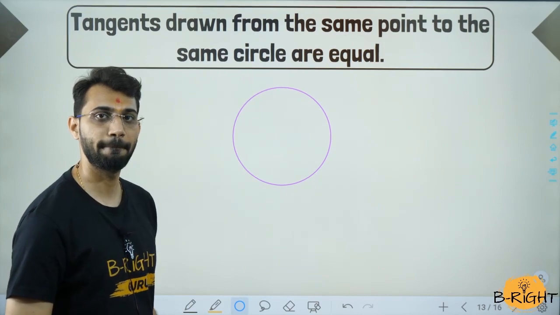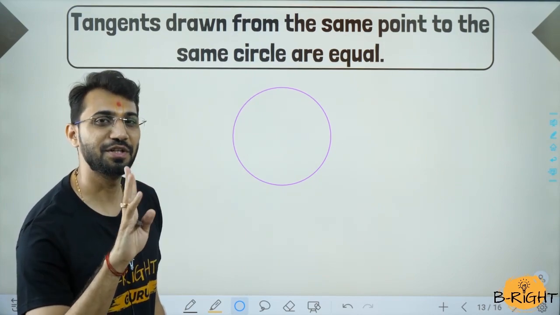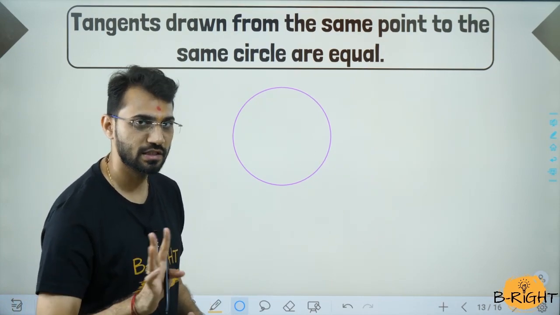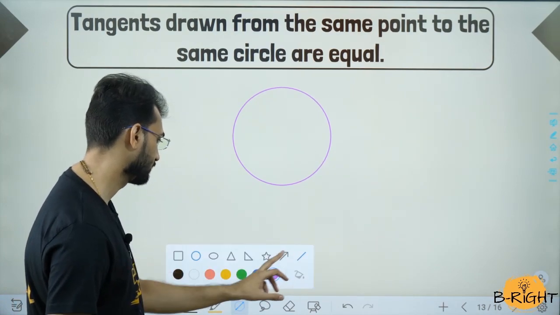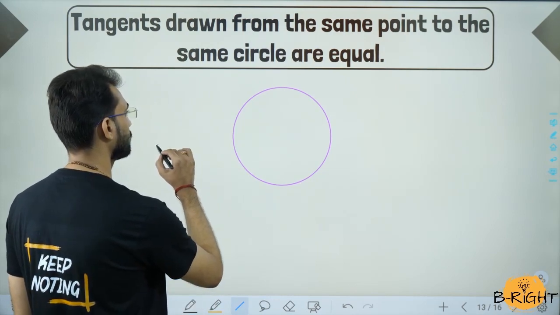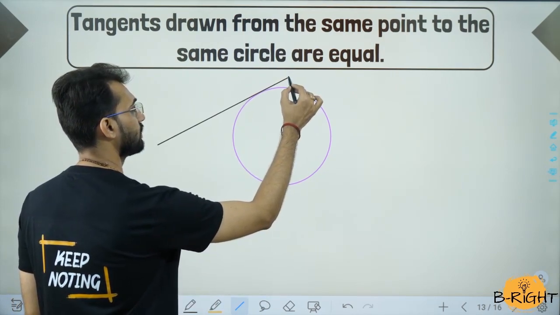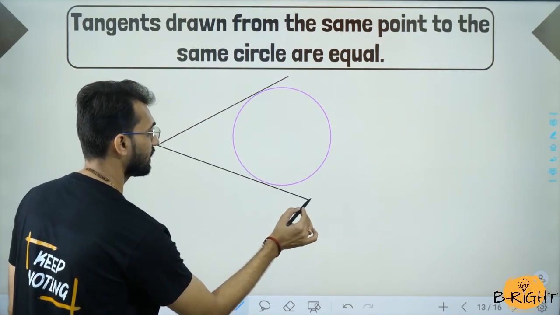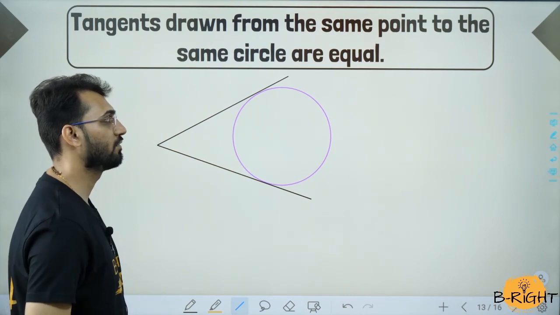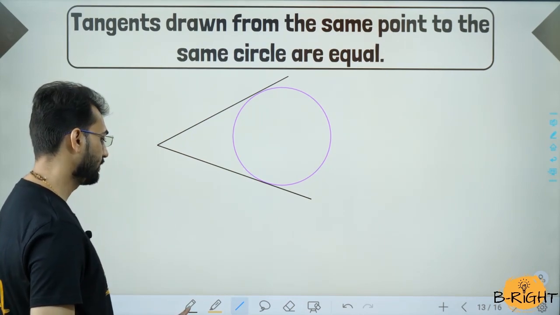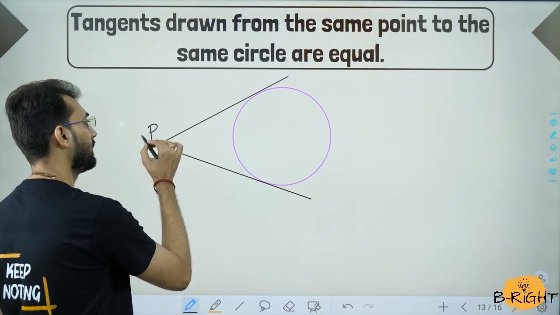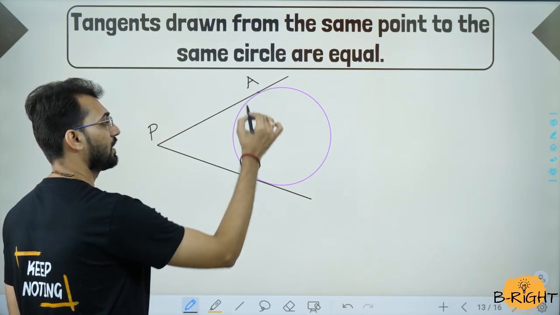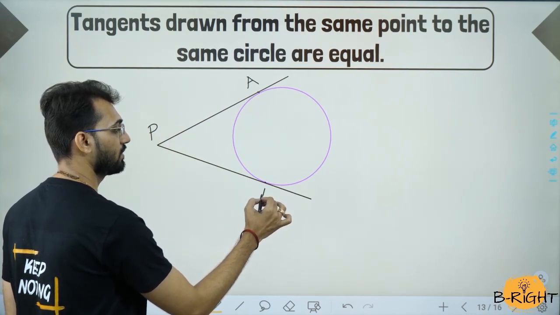The circle is ready. Two tangents. We know that two tangents can be drawn from a point outside the circle. So let us draw the tangent first. So this is the first tangent, okay? And here goes the second tangent. We have drawn two tangents from the same point, point P, and it is touching the first point at A and touching the second point on the circle at point B.